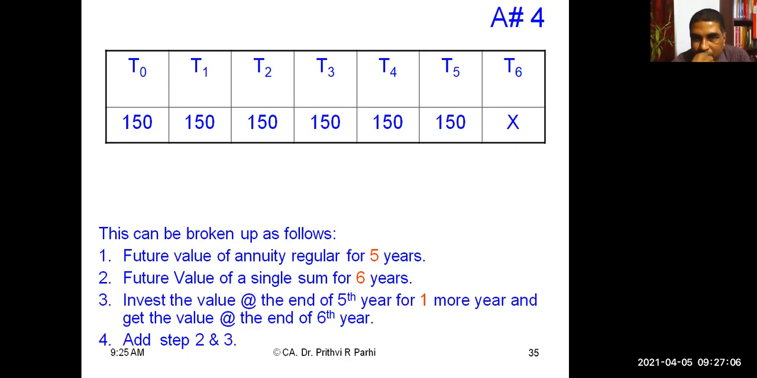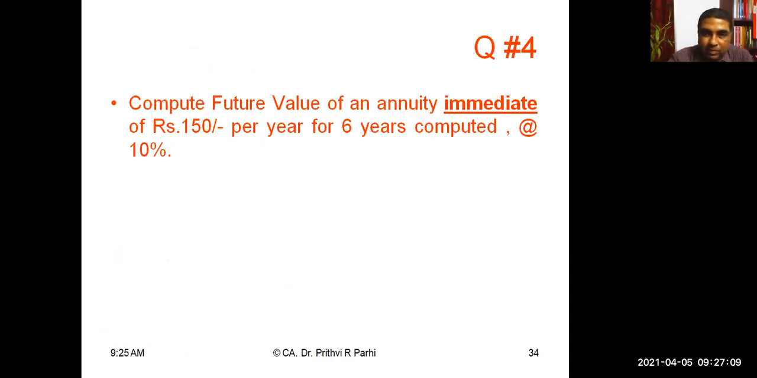Sir, how will we know the n plus 1 concept of immediate? The question will give you that thing. It will be mentioned in the question. If nothing is mentioned, it is an ordinary annuity or regular annuity. But here, the question says it is an annuity immediate for 6 years. For 6 years means 6 payments. If it is specifically mentioned that 6 years involves 7 payments, then we'll understand it is talking about an n plus 1 annuity.